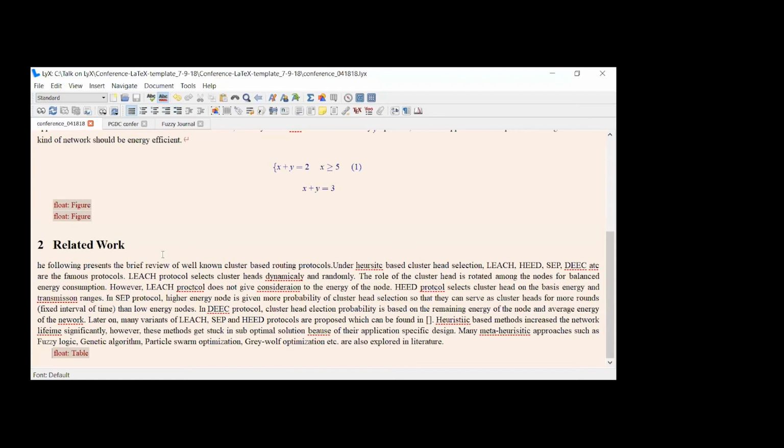So let me tell you one thing. It is very easy to deal with references here. What you have to do, let me stop share. I'll come to the browser. For managing references in LYX, you have to maintain a file, not a .txt file, a .bib file, for managing references in LYX. I'll just tell you how to create a .bib file.